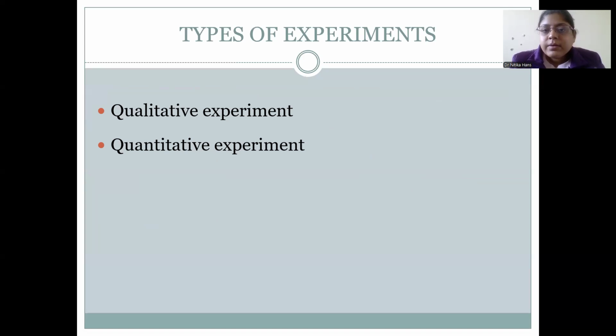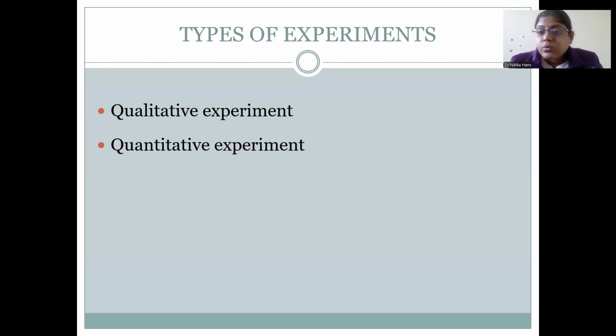So, types of experiments. These can be qualitative or quantitative. Qualitative means when we know the effect of the drug, we know the pharmacokinetics of the drug, the pharmacodynamics of the drug, the safety of the drug, the potency of the drug. Quantitative means when we do the bioassay, when we look for the potency of the drug, or we calculate the unknown concentration effect of the test drug.